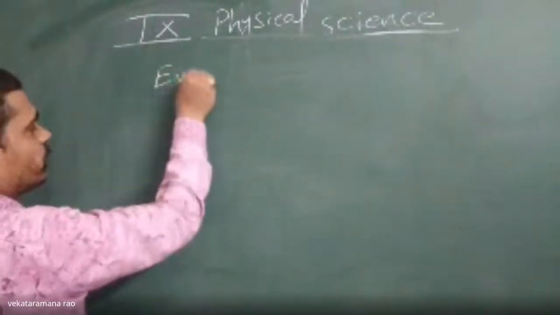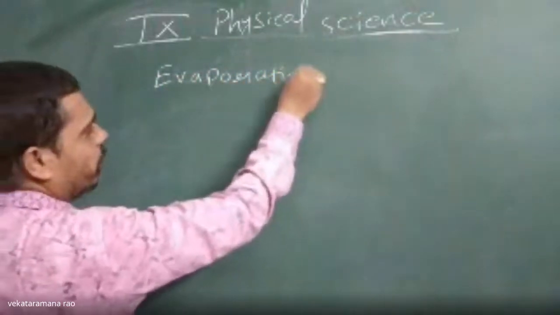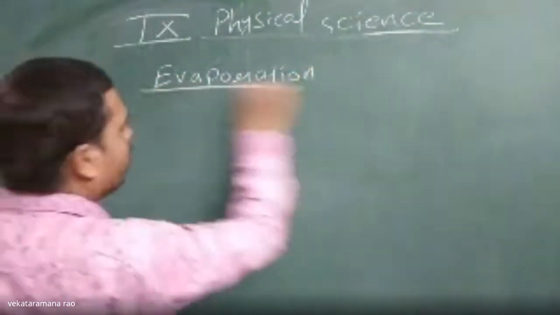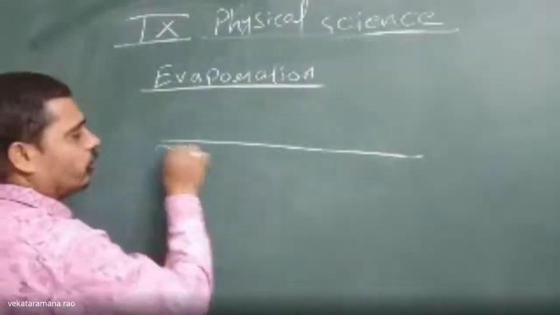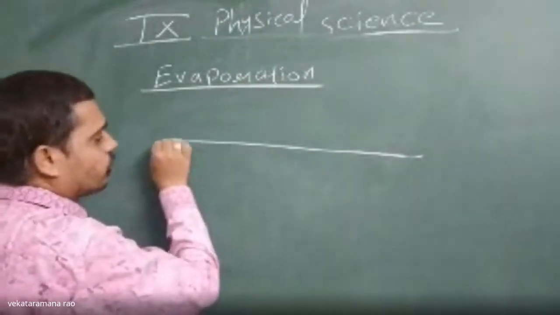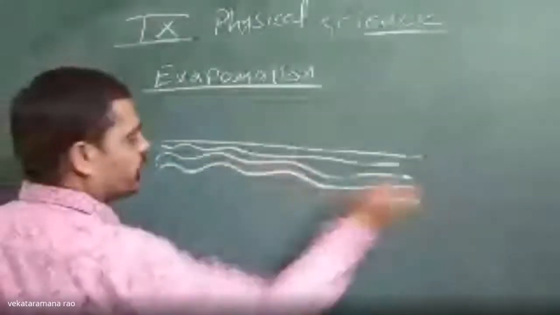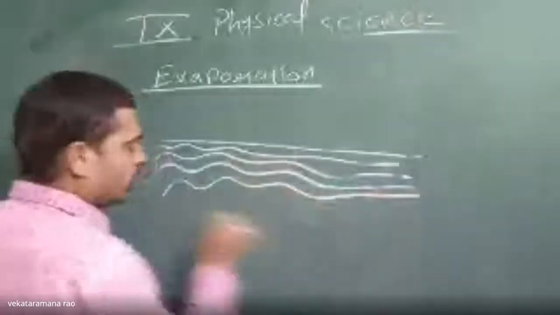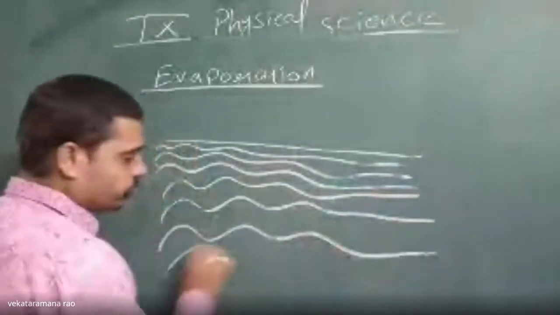Evaporation. It's not operation, it's evaporation. What is meant by evaporation? Now, let us discuss. This is what we call ocean water or sea water, or let us take river water. Mostly the water will evaporate from the ocean water.